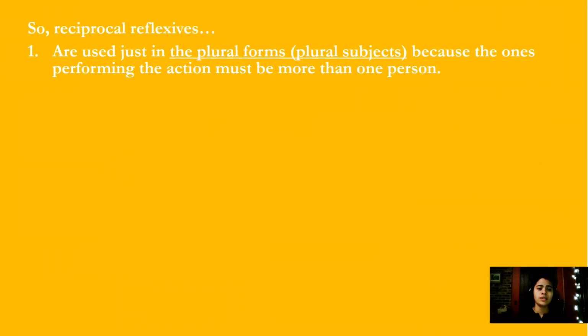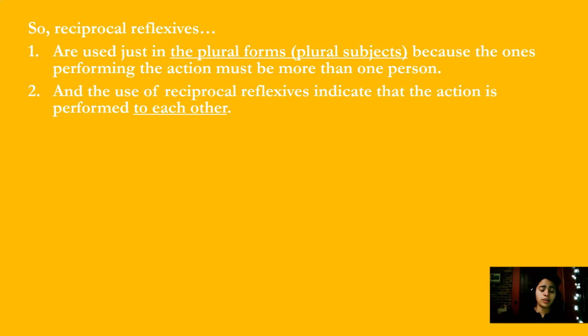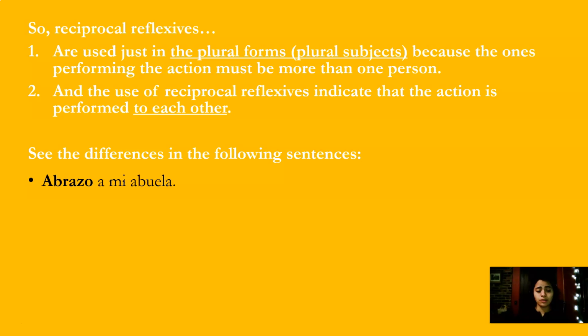Reciprocal reflexives are used just in the plural forms, the plural subjects, because the ones performing the action must be more than one person, and the use of reciprocal reflexives indicates that the action is performed to each other. See the differences in the following sentences. For example, the first one, abrazo a mi abuela.